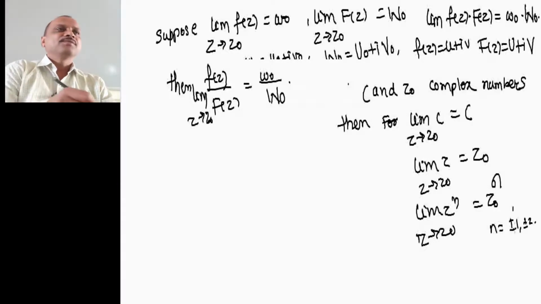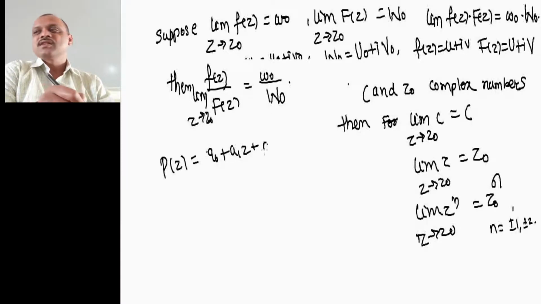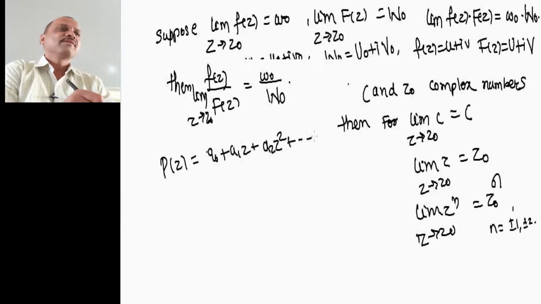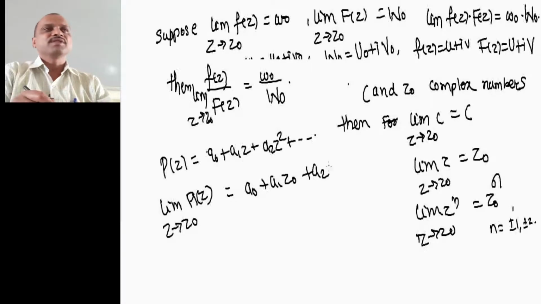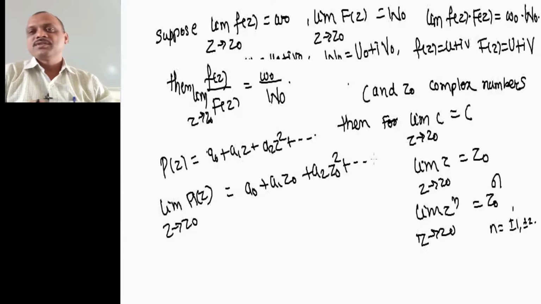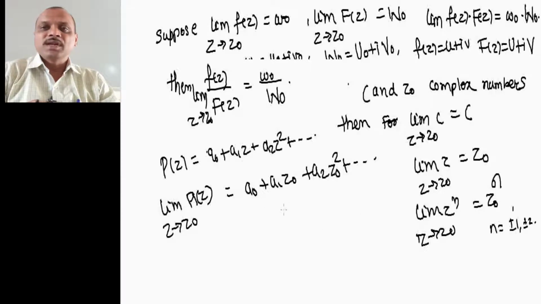Okay. Now, limit of a polynomial. Suppose p of z is equal to the polynomial a0 plus a1 z plus a2 z square plus and so on. Then we can calculate the limit of p of z as z tends to z0. This will be a0 plus a1 into z0 plus a2 into z0 whole square plus like this. So this is about limits.